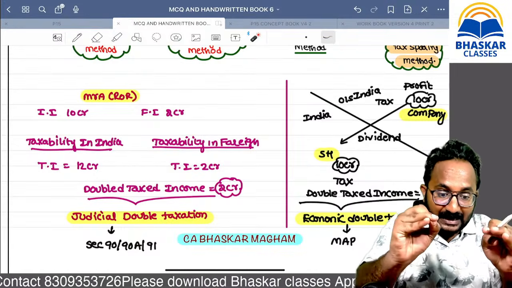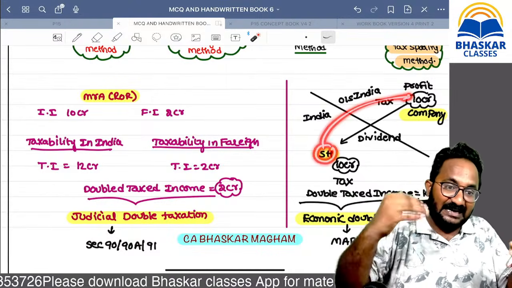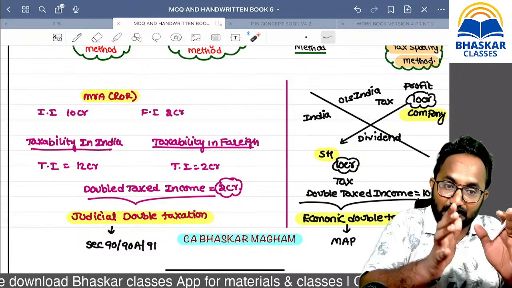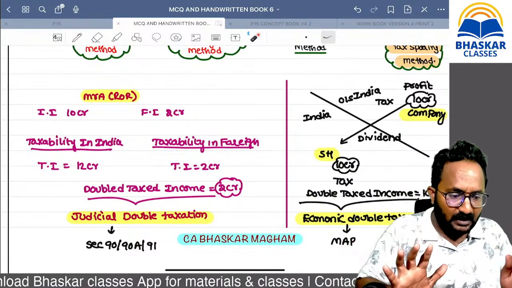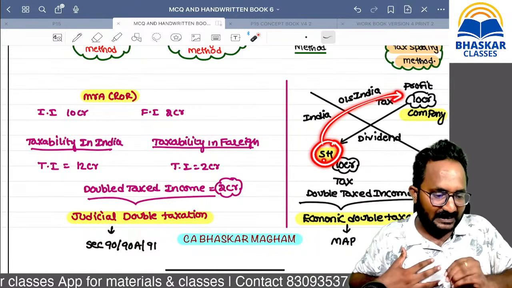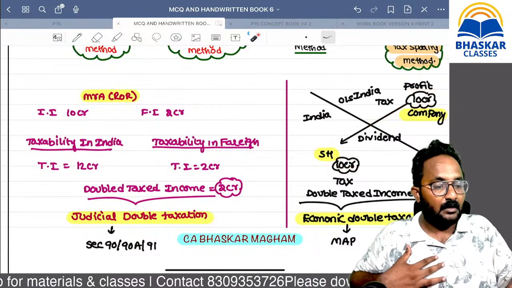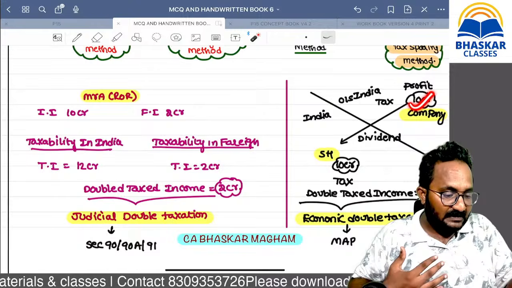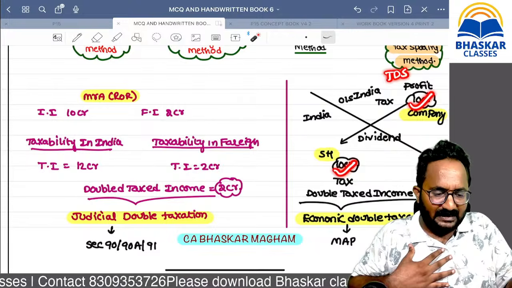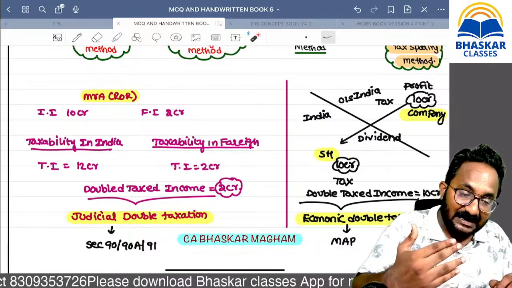That's why the substantial shareholding requirement must be met. That means if the shareholder has invested like 90%, 99%, 100% of the share capital, then only this method can be given. It is not a popular method, but remember the substantial shareholding requirement. Suppose I am the only shareholder who invested the entire amount, that underlying profit can totally be declared as a dividend to me. In that case the total profit is taxed, and now in my hands it is taxed as a dividend. So if TDS is deducted, I will get credit for it, and on this amount also I can get credit.